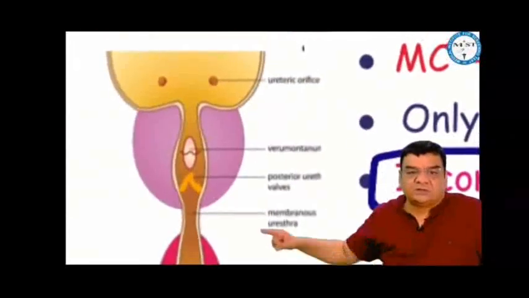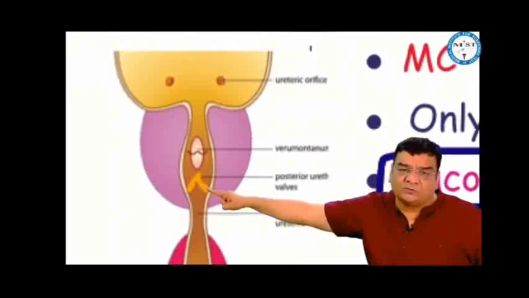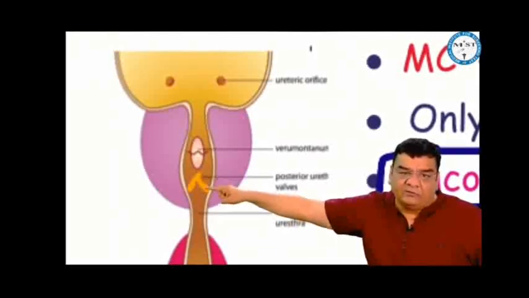Posterior urethral valves, seen only in boys, distal to the verumontanum in the prostatic urethra. Most common cause of obstructive urethral lesion in a male child, depending on whether the valves are complete or incomplete.